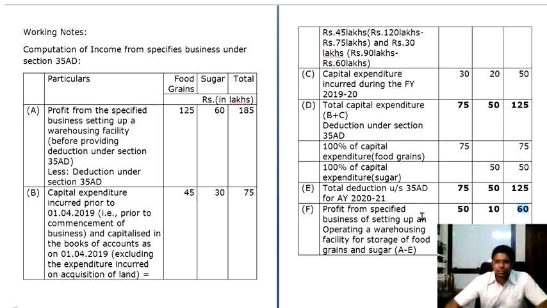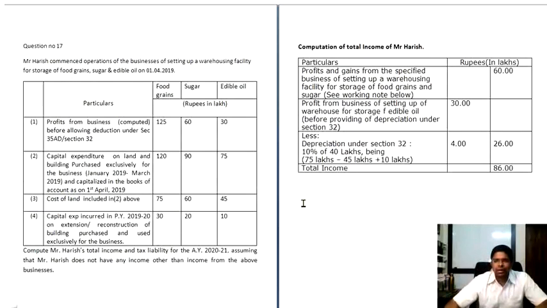Alright. Now this particular amount, this profit, you will go and put it in your main frame. That is profits and gains from specified business of setting up a warehouse facility for storage of food grains and sugar. Here you have to add a tag saying that you have calculated this particular amount. From where did you get this 60? You have to point out the working note.